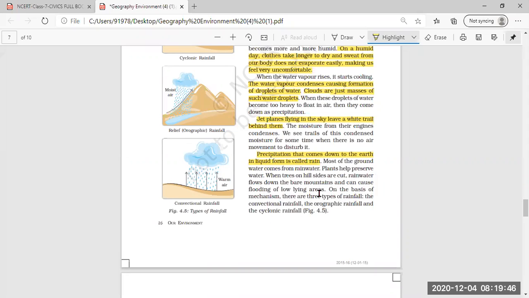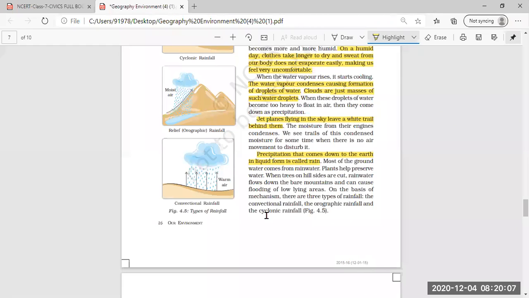So this is how, when the rainwater comes down and falls on the earth, the plants help to preserve the water. And when the trees on the hillsides are cut, the rainwater flows down the mountains and can cause flooding also in the low-lying areas.